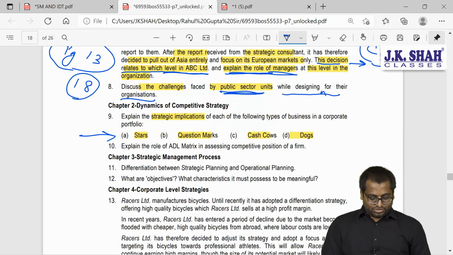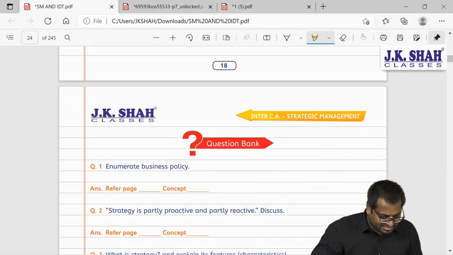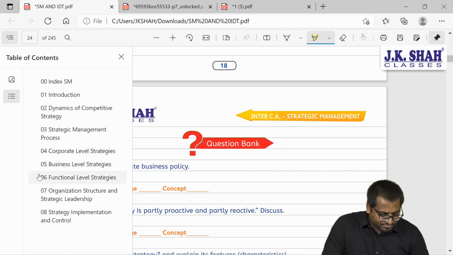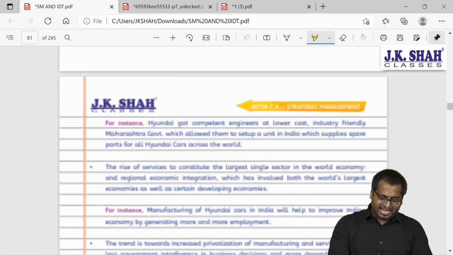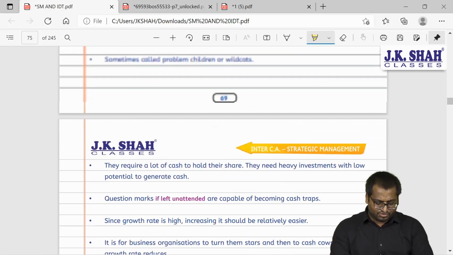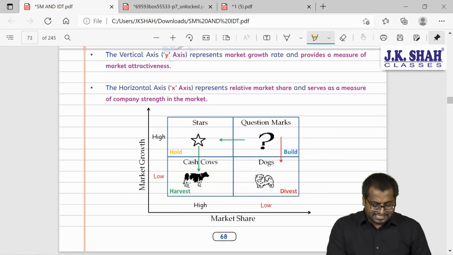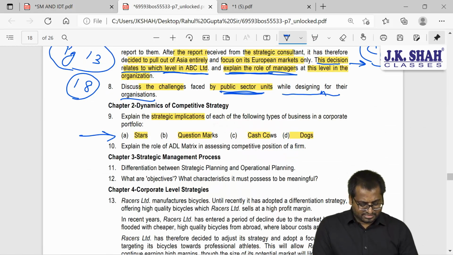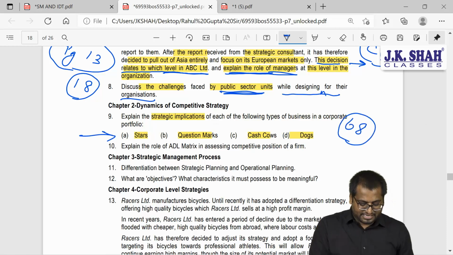Yes. So this is there in our book also, in portfolio analysis. So let's try to mark this in chapter number 2. In chapter number 2 in portfolio analysis, we had something called BCG. So I'll give you the marking. See here, page number 68 onwards. Page 68.